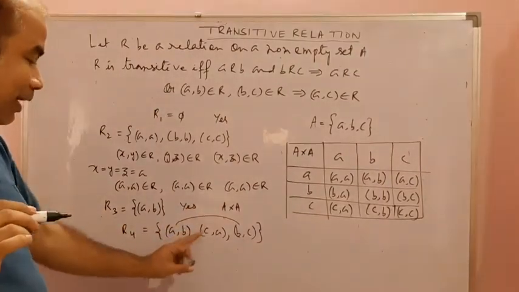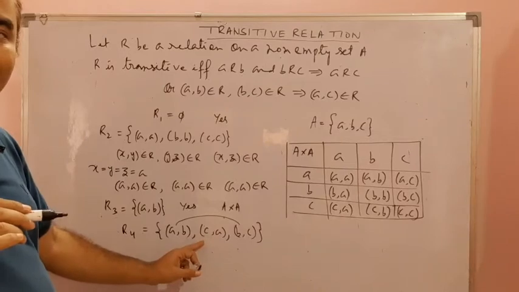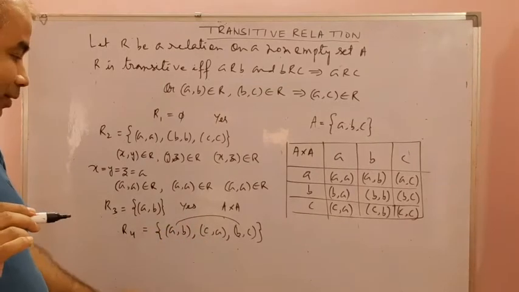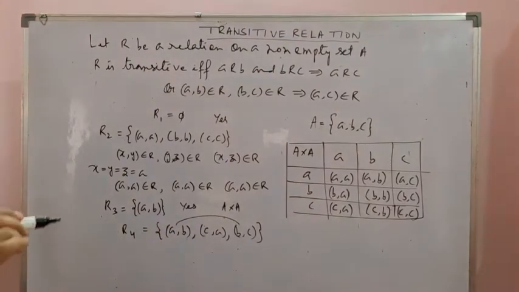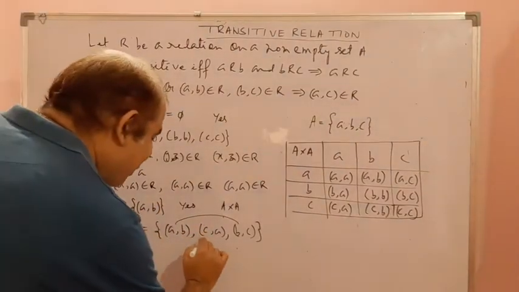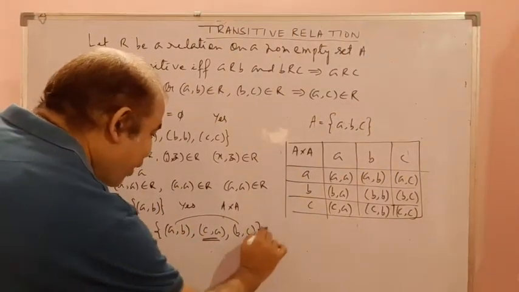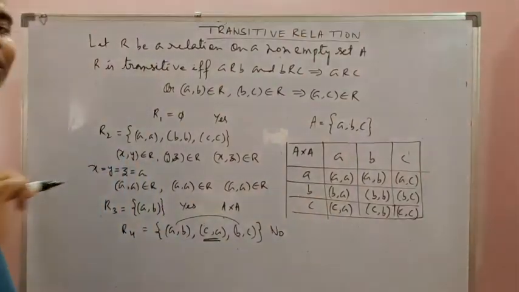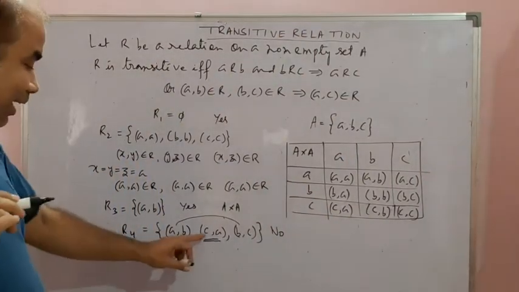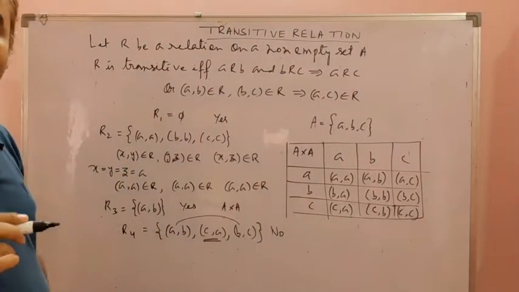But instead of a comma c, what we have here is c comma a. That's why it is not a comma c, it is c comma a. That's why the answer is no. If it is a comma c, then the answer will be yes.